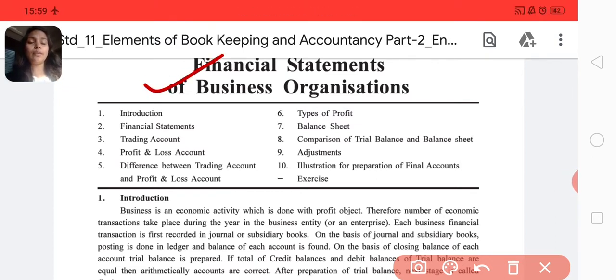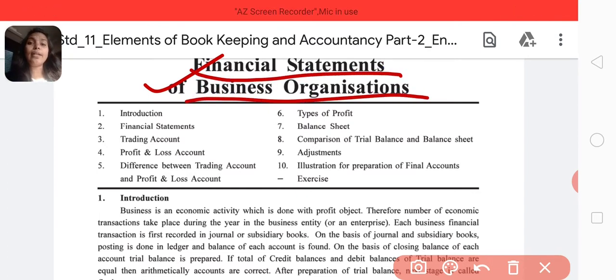Today, we are going to start a very important new topic in accounts, that is financial statements of business organization, which in short is final accounts. My dear students, if you are in commerce and well known about final accounts, then this chapter is very important, and don't take it lightly, because in exams a 10 marks or 12 marks question will come from this, which requires a lot of practice as well as calculative skills.